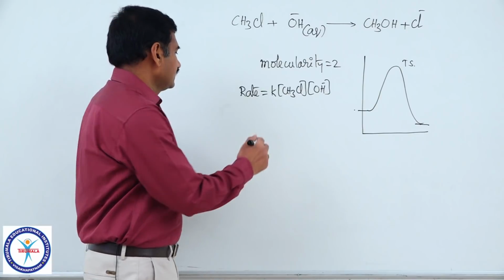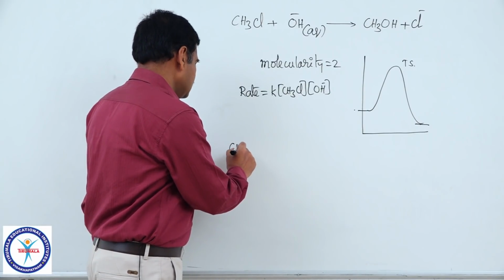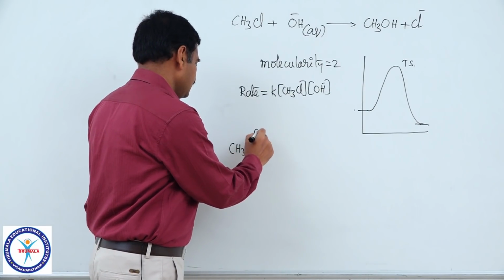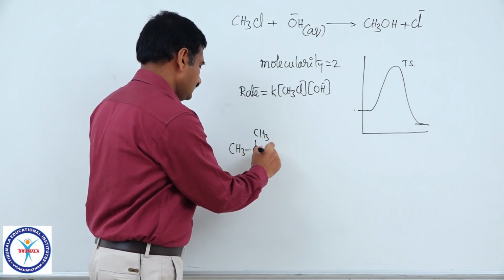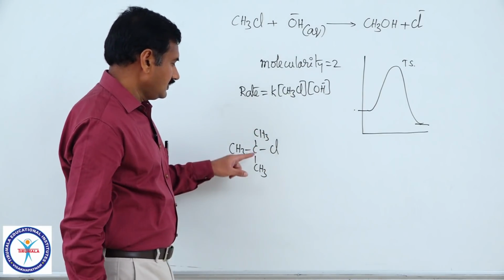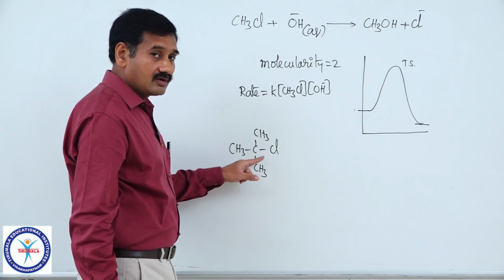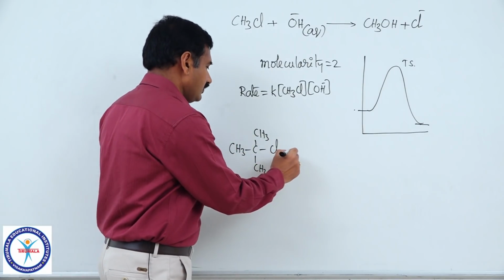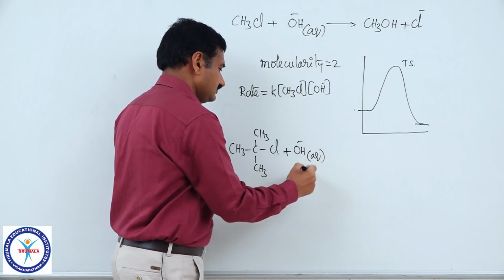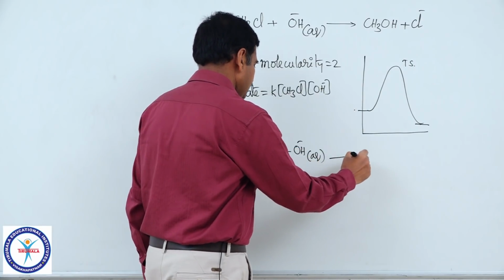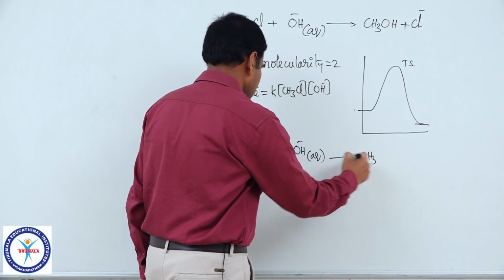And another reaction I am taking, (CH3)3CCl. It is called what? This is tertiary butyl chloride. When tertiary butyl chloride is treated with the same aqueous base, again the reaction products are very similar.